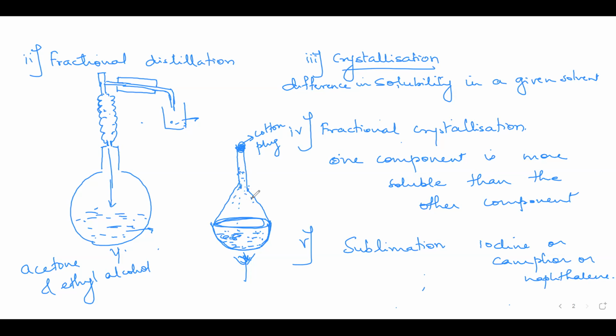So you get the crystals of the solid in the funnel and the impurity remains back in the porcelain dish. The funnel is then removed and the solid is scraped off from here. That is how you get the organic compound separated from the impurity. So sublimation part you have understood?